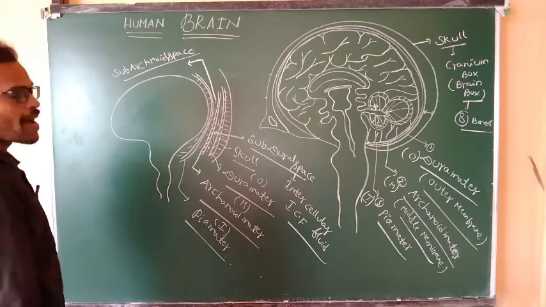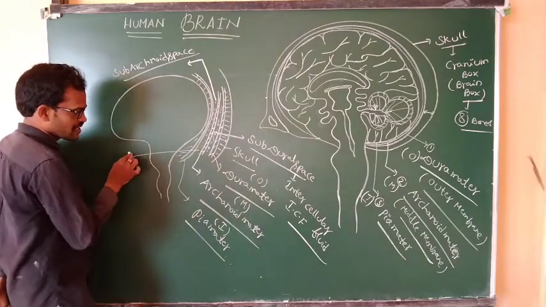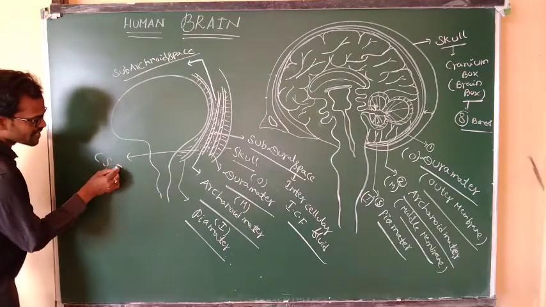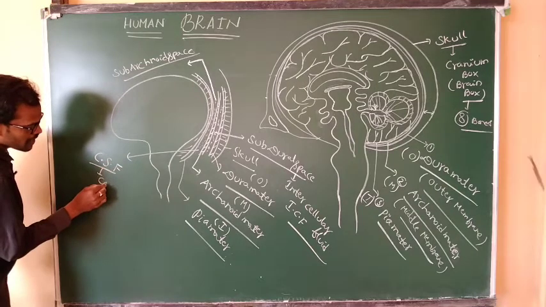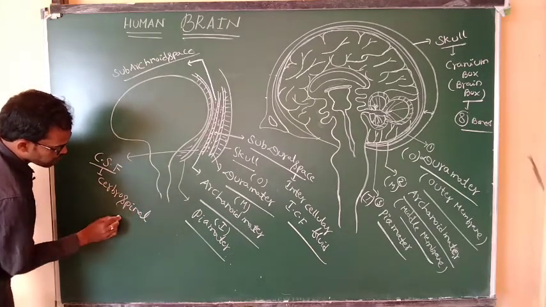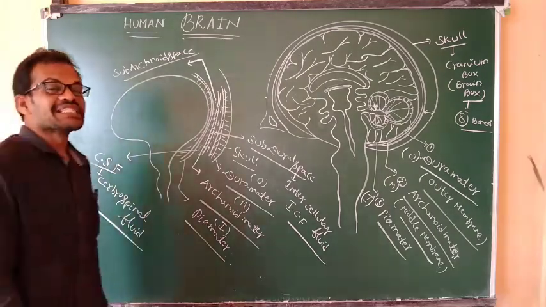Subdural space, subarachnoid space. This gap is filled with cerebrospinal fluid.